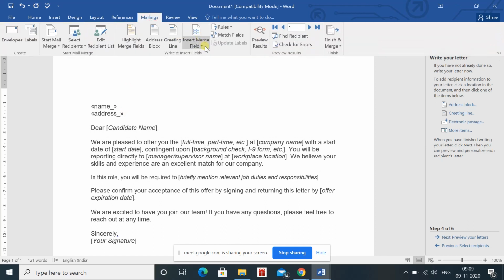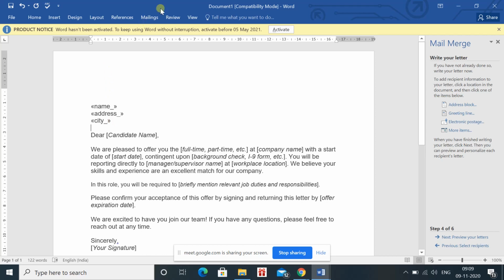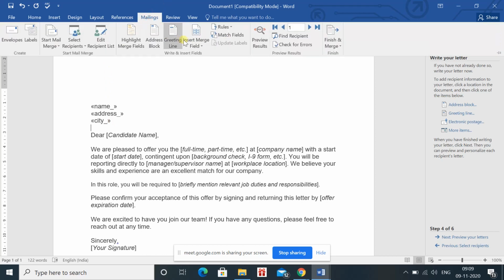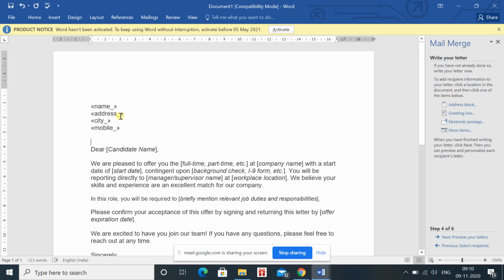Mailings tab again. I want to enter the city also. Then go to the city, click again, enter again. Then Insert Field. Here we have the mobile number. So we have entered all the information. Here you can see that Dear Candidate is coming. So after all the information, subject and so on, you will write the proper letter.